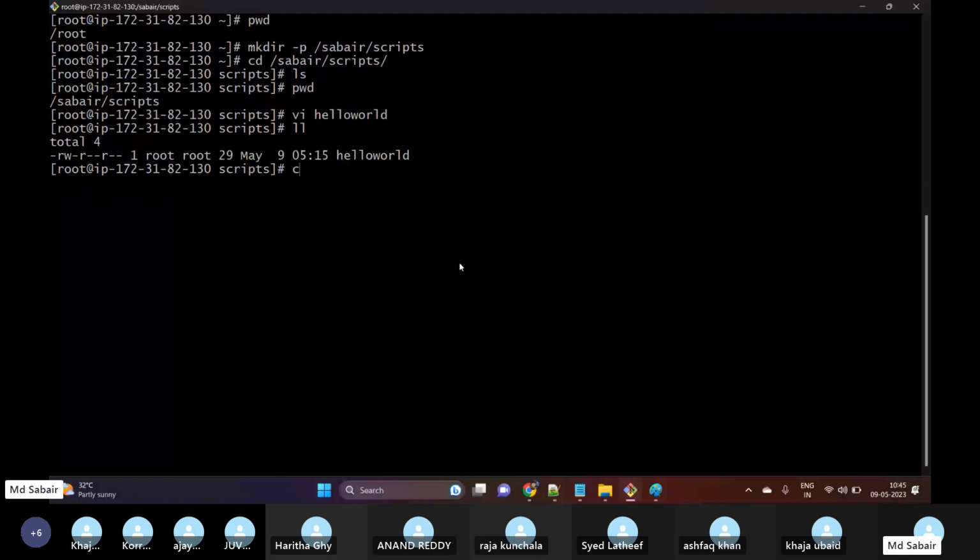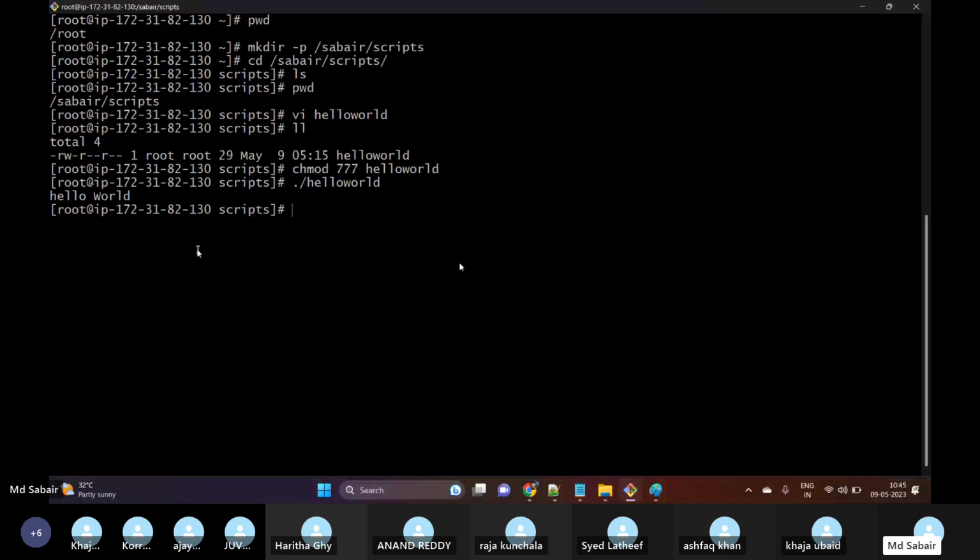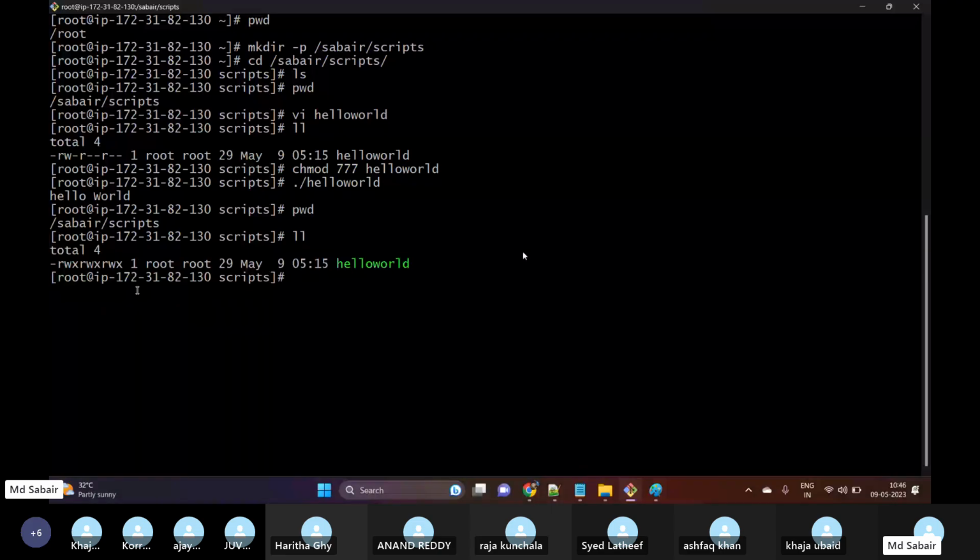Okay, so if I want to execute it, dot forward slash, then hello world. This will display the message which has been configured in the echo. Now, where is my script stored? It is stored inside a directory, and inside that directory we have one directory called scripts, and here is my script. So if I come to this directory and then execute this script, it means that I'm using the relative path.